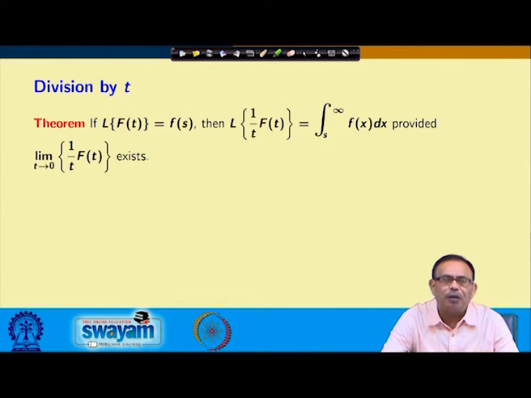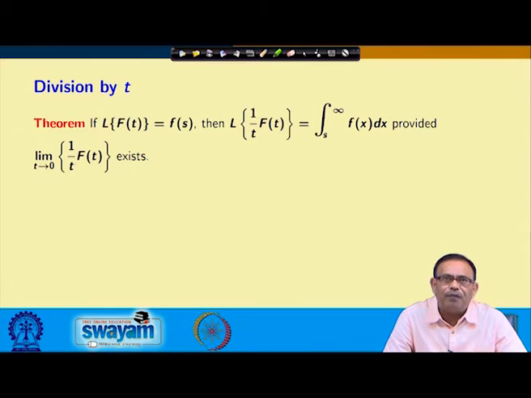Now, let us come to the division by t. If the Laplace transform of f(t) equals F(s), then the Laplace transform of (1/t) f(t). Earlier, we were multiplying t by f(t) and we were getting that.